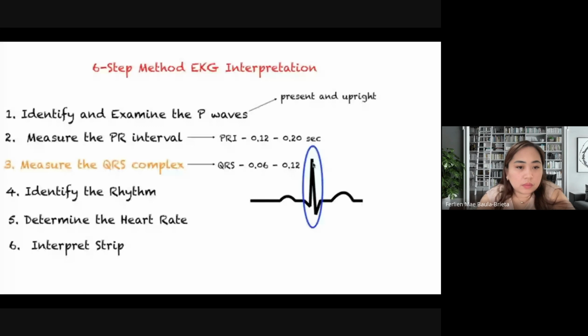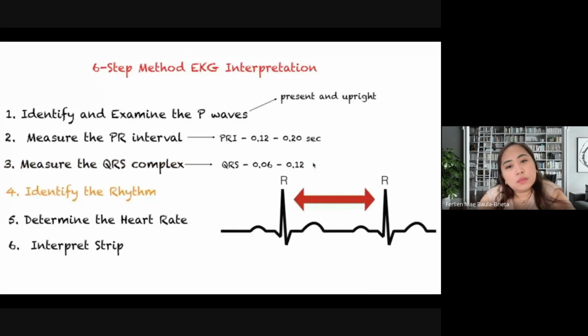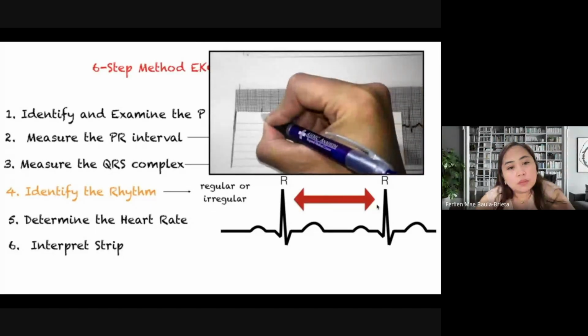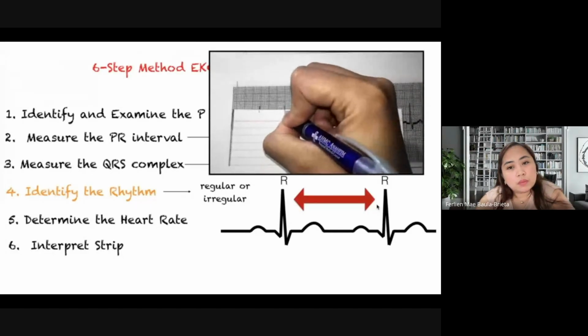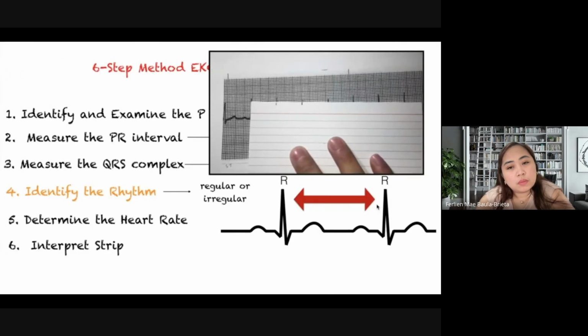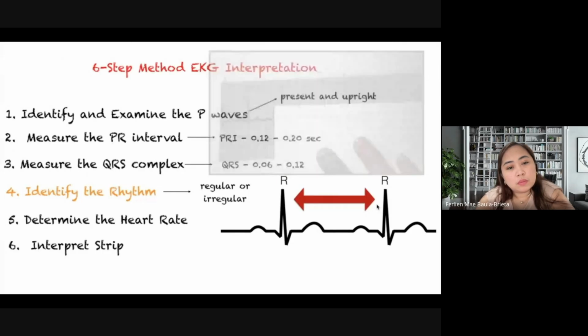Number 4 is we have to identify the rhythm of our strip. It could be regular or irregular. And the way we do this is we measure the distance between Rs and Rs. Some people use calipers to do this, but really all you need is an index card. Mark your Rs and march them with the rest of the Rs. If they have the same distance, then your rhythm is regular. Otherwise, they are irregular.